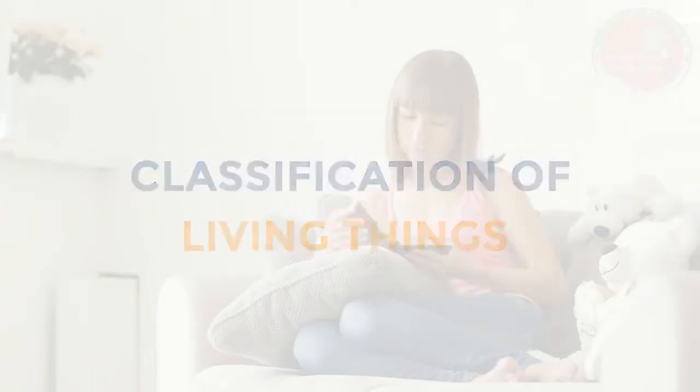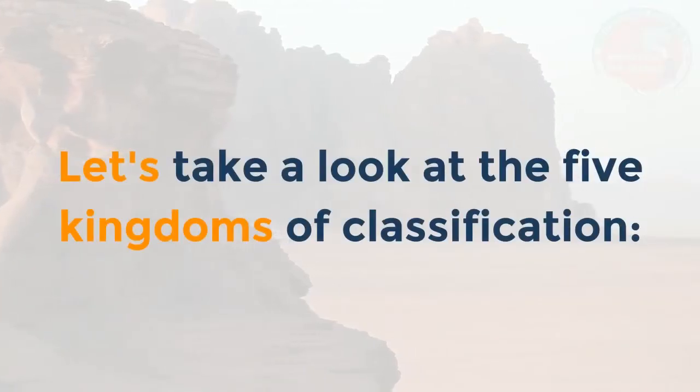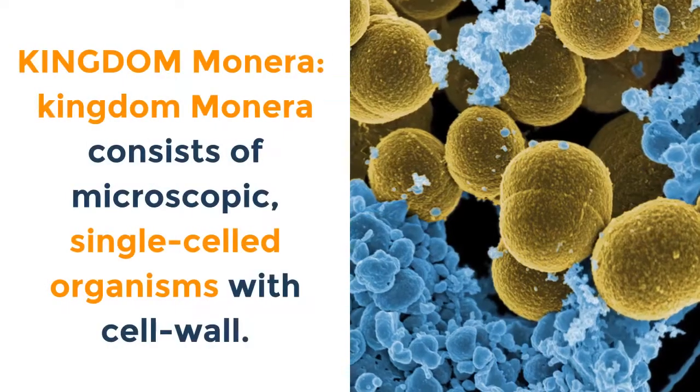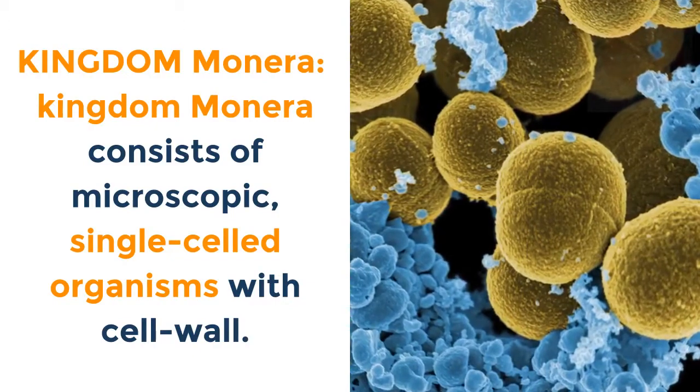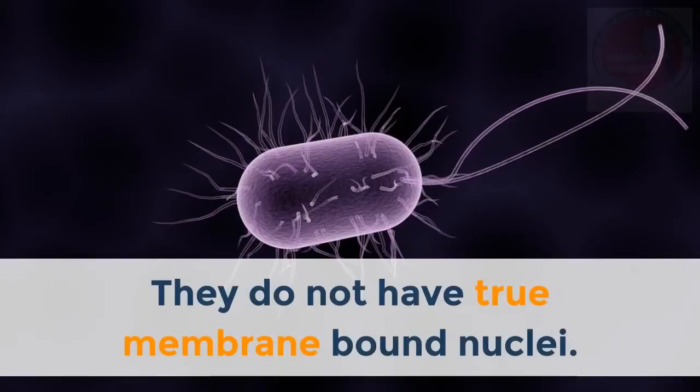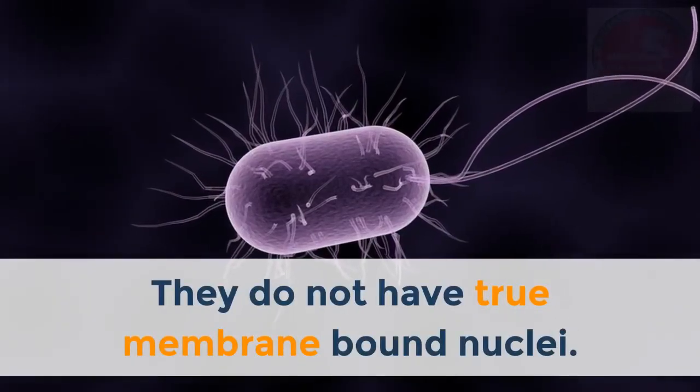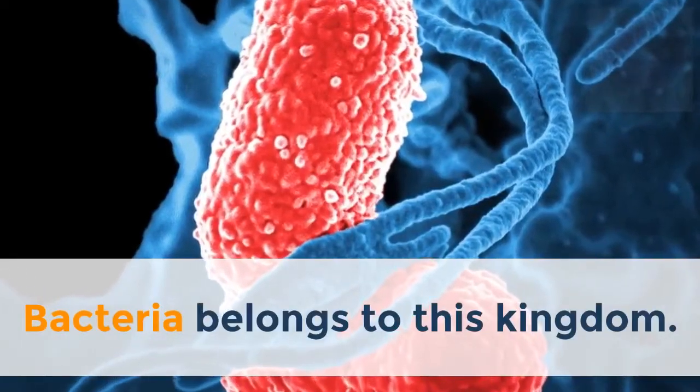Classification of living things. Let's take a look at the five kingdoms of classification. Kingdom Monera. Kingdom Monera consists of microscopic, single-celled organisms with cell wall. They do not have true membrane-bound nuclei. Bacteria belongs to this kingdom.